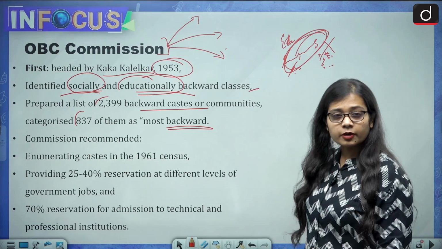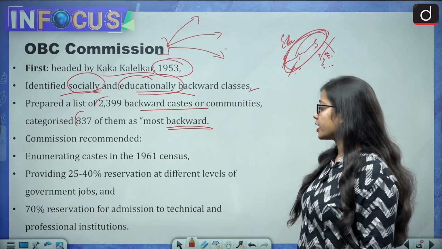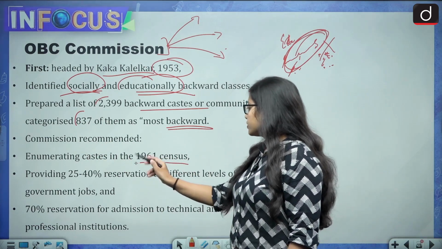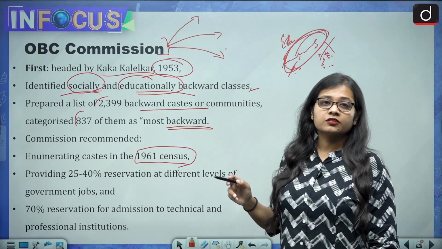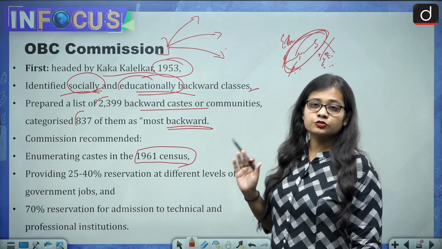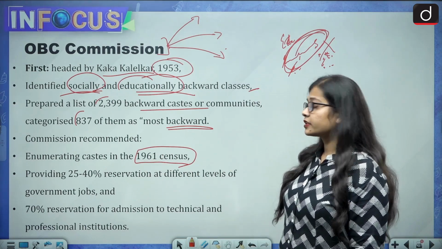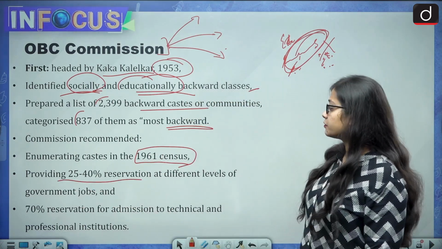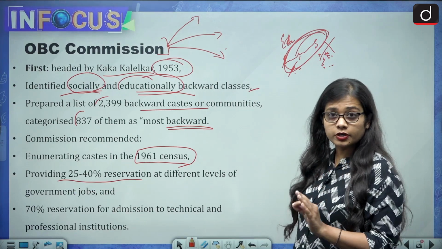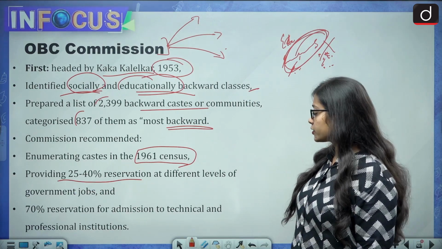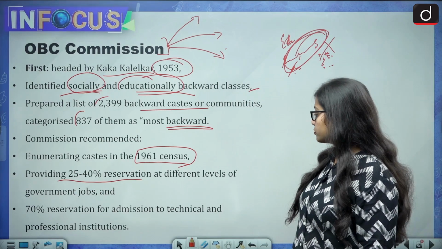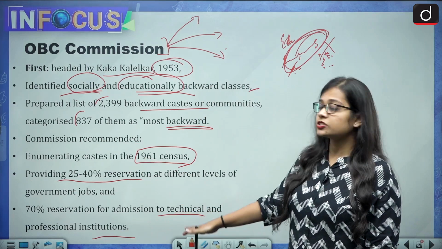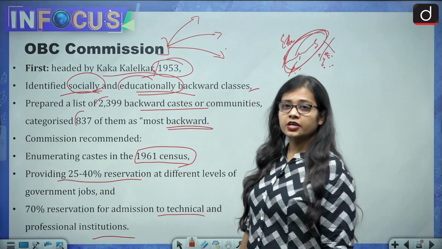They also gave some recommendations: enumerating caste in the 1961 census. So they said that in the 1961 census, enumeration of caste should be done. Then they said that 25 to 40% reservation should be there at different levels of government jobs. Then 70% reservation for admission to technical and professional institutions. So these are a few of the recommendations that the Kaka Kalelkar Commission gave.